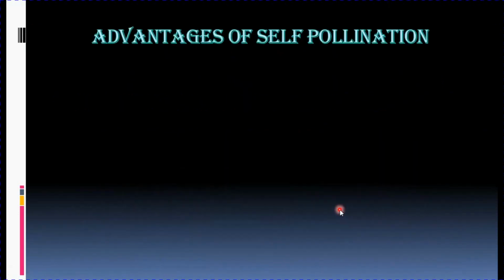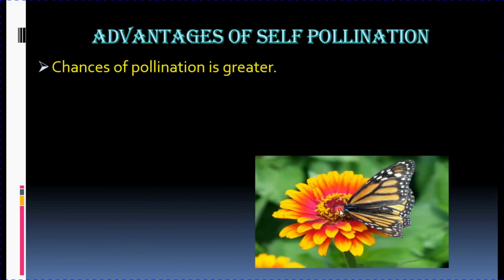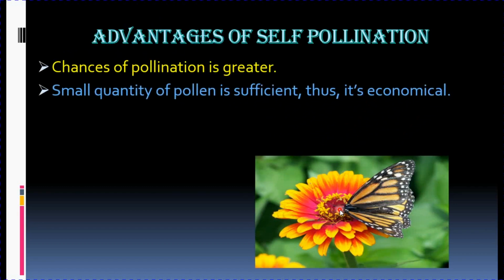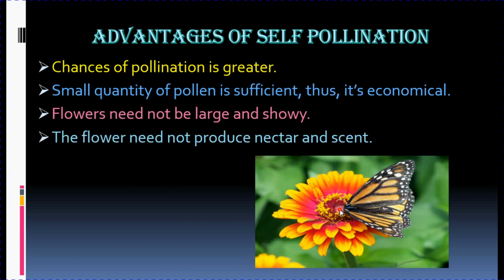Now coming to the advantages, what are the advantages? There are several advantages of self-pollination. The first being the chances of pollination is much greater. The second advantage of self-pollination is very small quantity of pollen grains are produced. No need to produce big amount of pollen grain. Hence, it is very economical for the plant. Economical in the sense it requires less energy in the production of pollen grain. Flowers need not be large and showy. Another advantage is there is no need to produce nectar and scent.